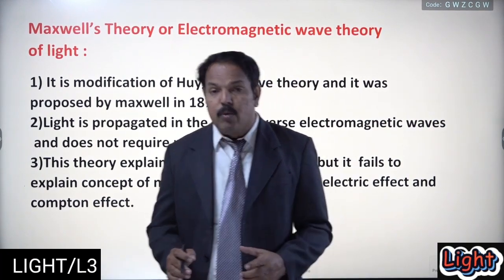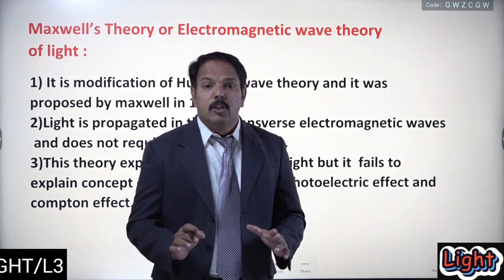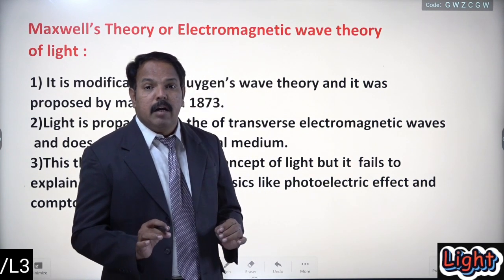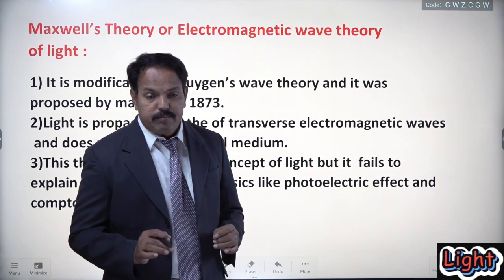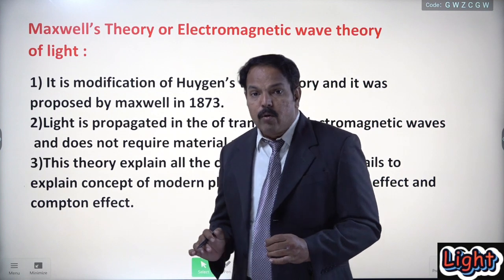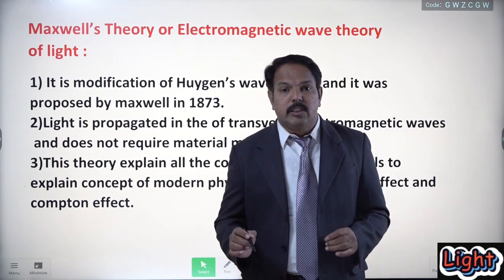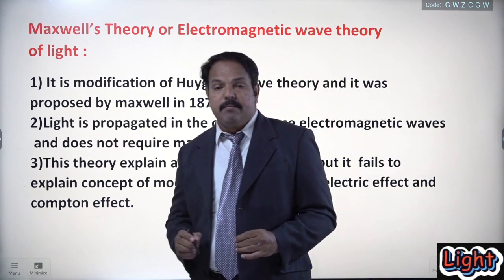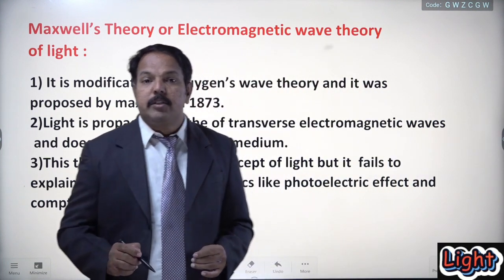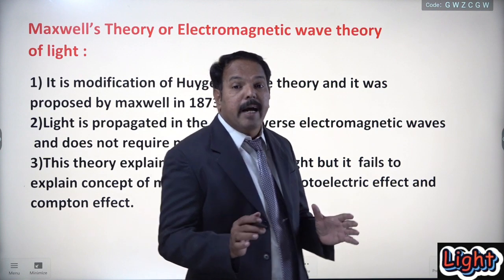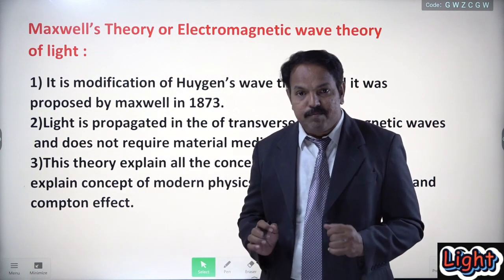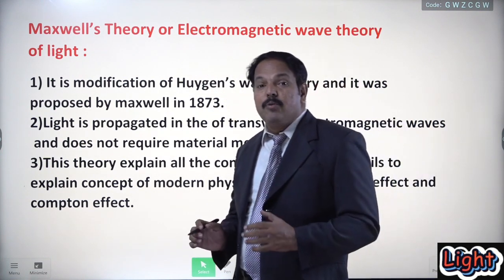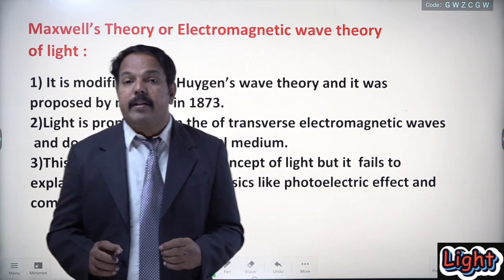In the last lecture we completed Newton's corpuscular theory and Huygens wave theory. Now today we are going to study one of the important concepts, that is Maxwell's theory, or we can say the electromagnetic theory of light. So what is Maxwell's theory or the electromagnetic theory?